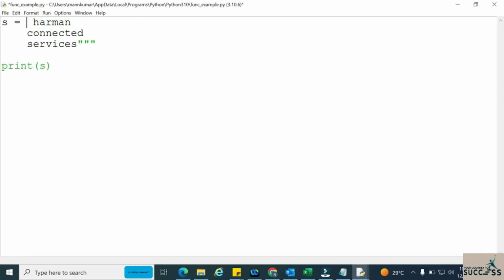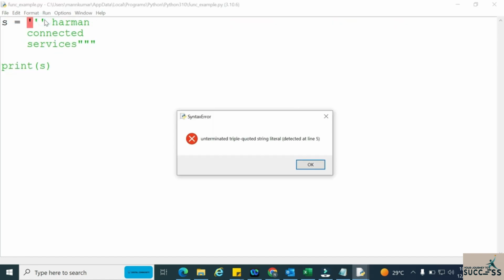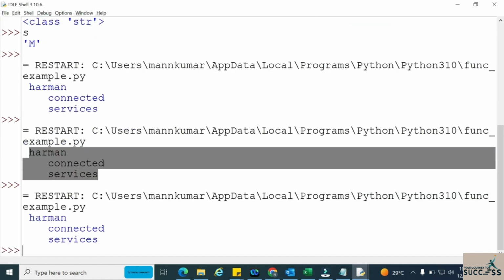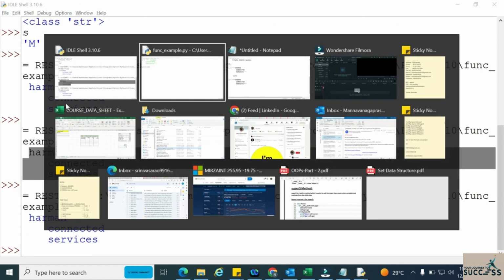Sometimes what happens, if you try to be over smart and take the opening with triple single quotes and the closing with triple double quotes, see what happens. It is showing an error saying unterminated triple quoted string literal. That means it is not acceptable. With what we opened, with the same thing only we need to close.